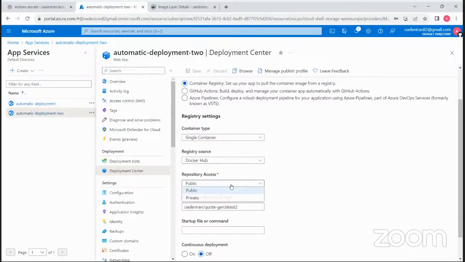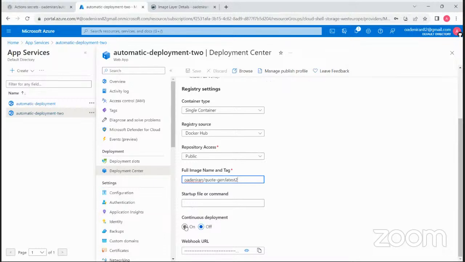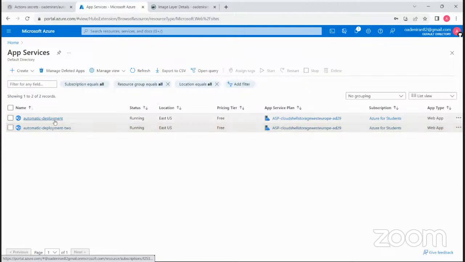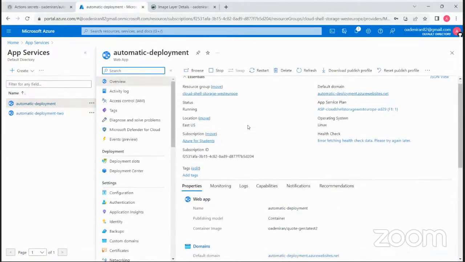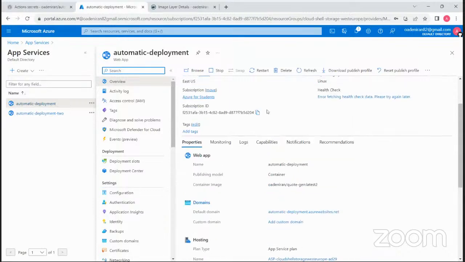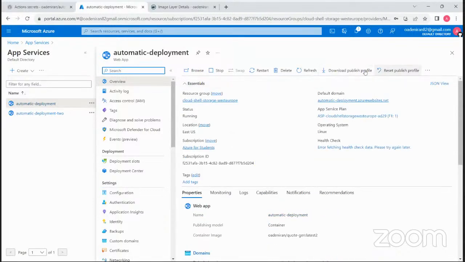And that it is public. Okay. Let me just come and restart this app because I don't know the issue with this. This should not even be an issue because we deployed this last week and it went fine. Or is it? I don't know.